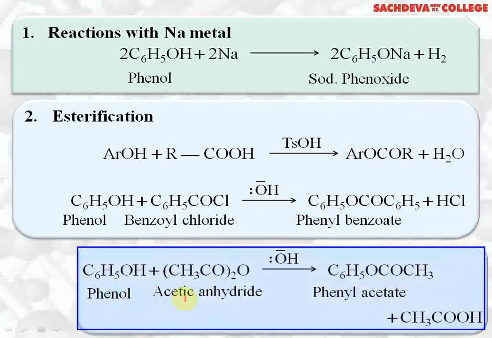Phenol reacts with acetic anhydride in the presence of OH ion to give phenyl acetate or phenyl ethanoate plus acetic acid. So all these three reactions are esterification. It can be carried out with carboxylic acid, it can be carried out by acid halide or acetic anhydride.